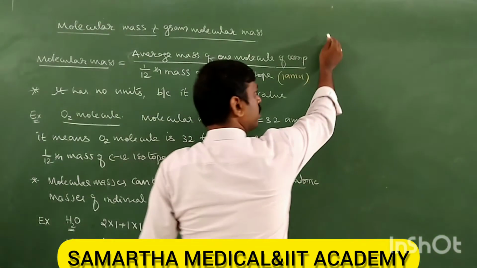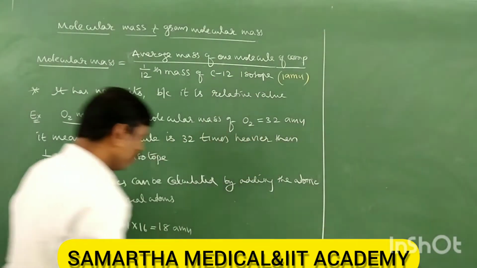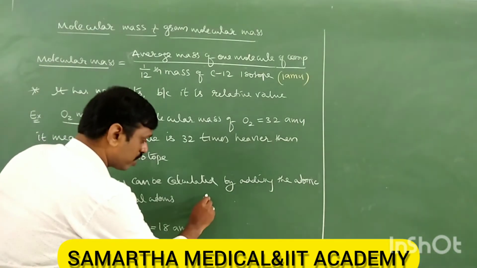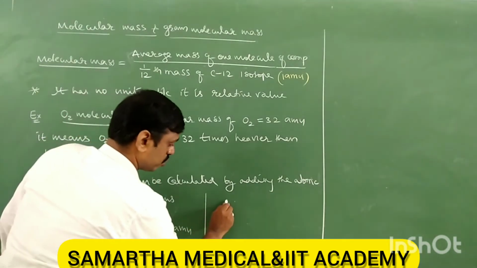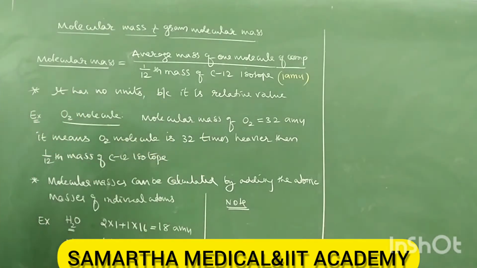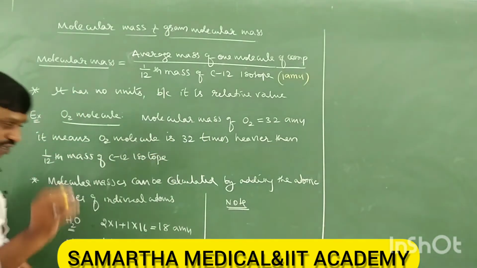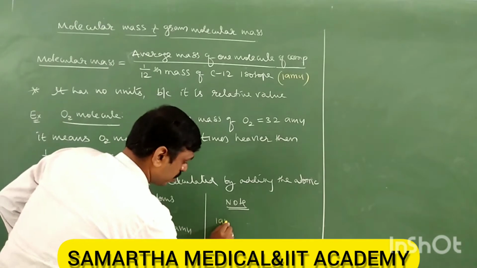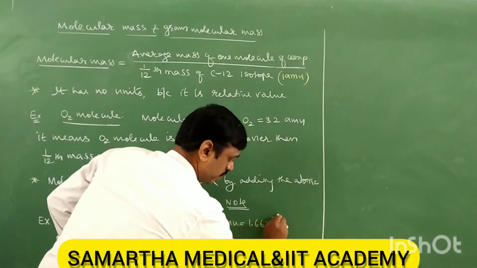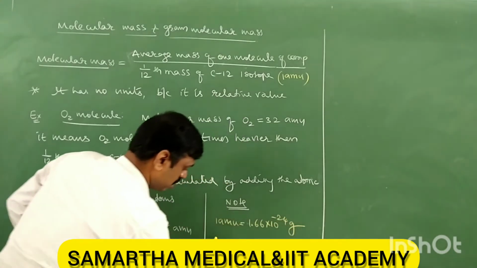Okay, students, do you remember how to convert AMU into grams or kilograms? Take this note. 1 AMU is equal to 1.66 into 10 power minus 24 grams.